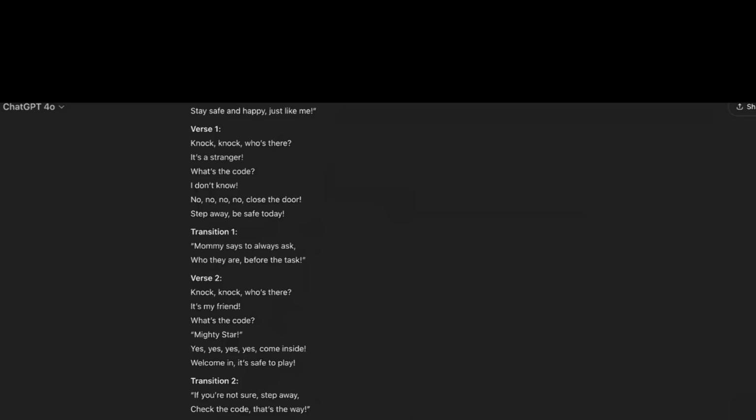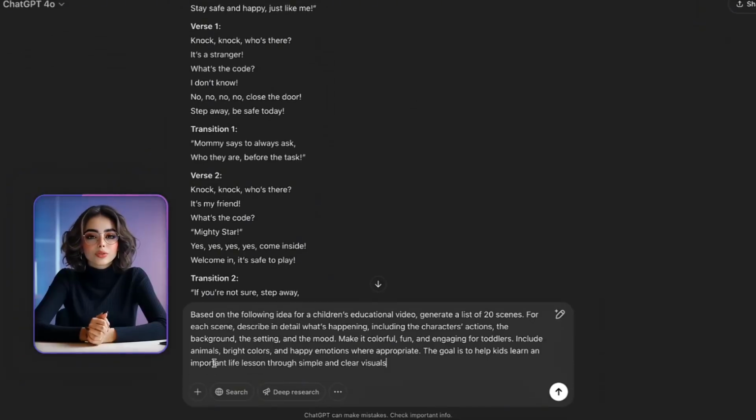This helps your AI video generator understand exactly what you want and ensures consistency throughout the entire video. All you need is a well-written prompt, and ChatGPT will generate a complete list of scenes with rich details, ready to use. Here's the prompt I use.